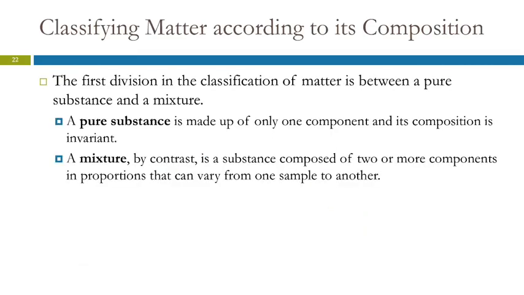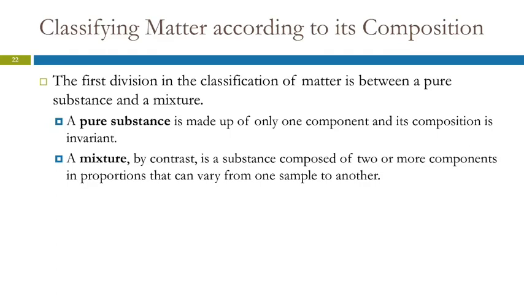So the difference between a pure substance and a mixture. A pure substance has only one component, and the composition is always the same. It doesn't change. So if you were able to zoom in and look at the individual particles that make up that substance, all the particles would be the same. There's not two or three different kinds of particles. All the particles are the same. In a mixture, you do have two or more kinds of particles. You have two or more different substances that are mixed together, a mixture, and the proportions can vary.